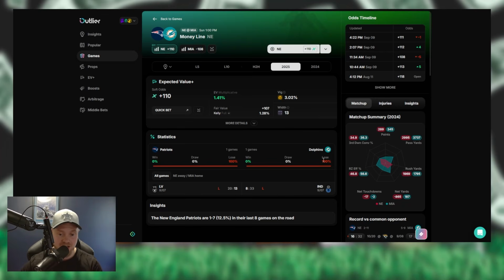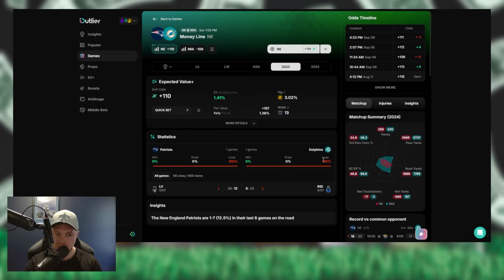If you look at the Dolphins, on the other hand, Dolphins legitimately looked like the worst team in the league in week 1. Got beat 33-8 by the Colts. Maybe the Colts are that good. I don't think so. I think Miami is that bad. Tua looked terrible, man. I hate that the guy's not doing good. All the injuries and stuff he's had, all the concussions, he's really struggled, man. And I was hoping he would see some success. I had Miami last week winning the game. I really did.